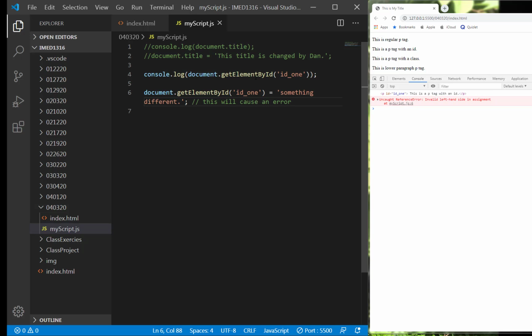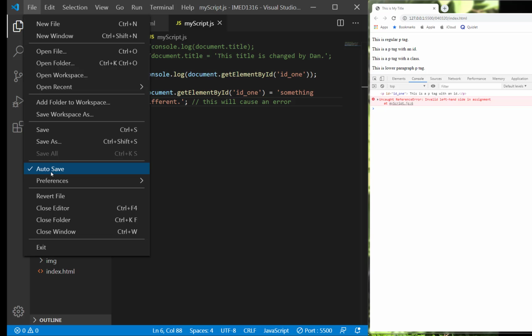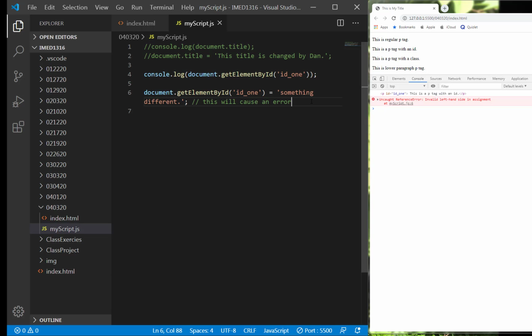Okay, so this is a no-no. Look, you can see how this is kicking out with it. So the way I did it was I used autosave. If you want to do this, check autosave right here, so we don't have to click on save every time we do this. To avoid this, what I need you to do is just remove this.